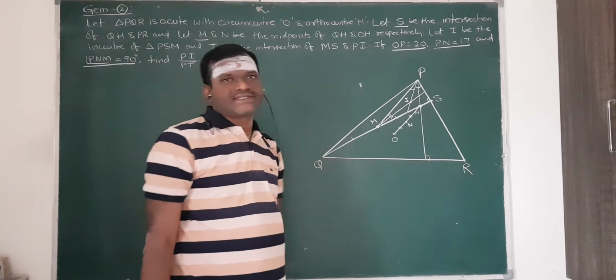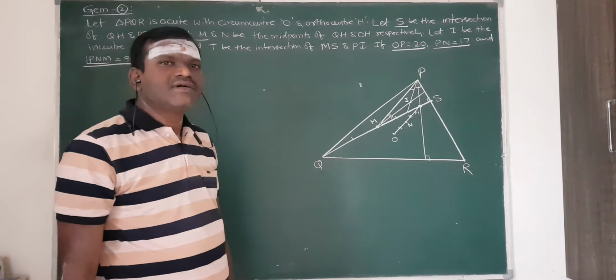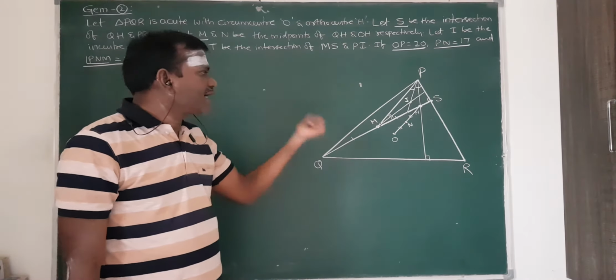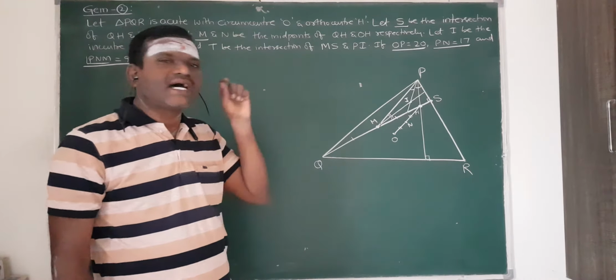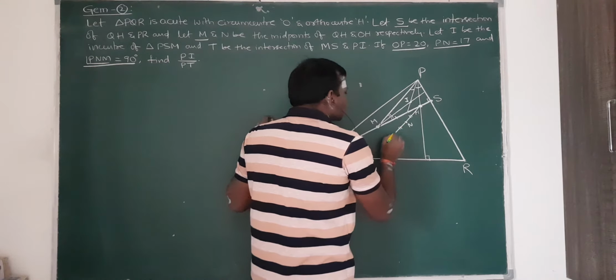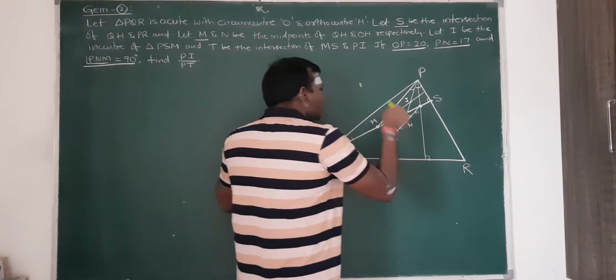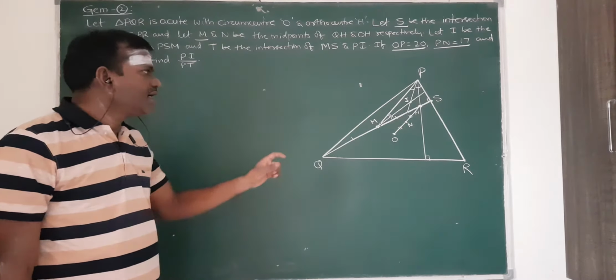That is the first observation, the first identification from the data. And also from the property of the 9-point circle, we know that the 9-point circle center is the midpoint of the orthocenter and circumcenter. That is the important conclusion.